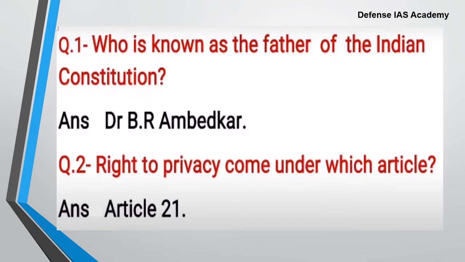Next question, right to privacy comes under which article? The correct answer is Article 21. Article 21 says the right to life and personal liberty is assured by the Indian Constitution. This is a very important and wide topic and has several implications for the citizens of India. According to Article 21, the protection of life and personal liberty, no person shall be deprived of his life or personal liberty except according to procedure established by law.